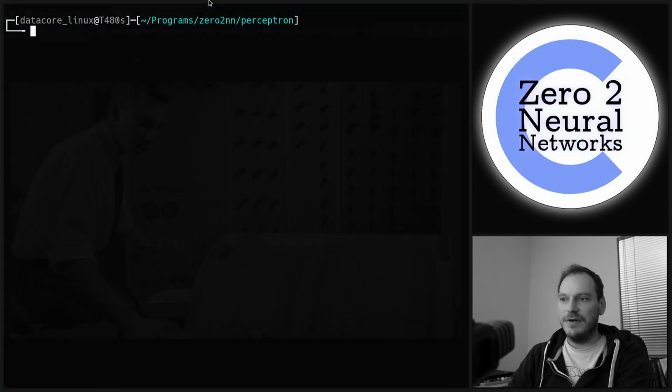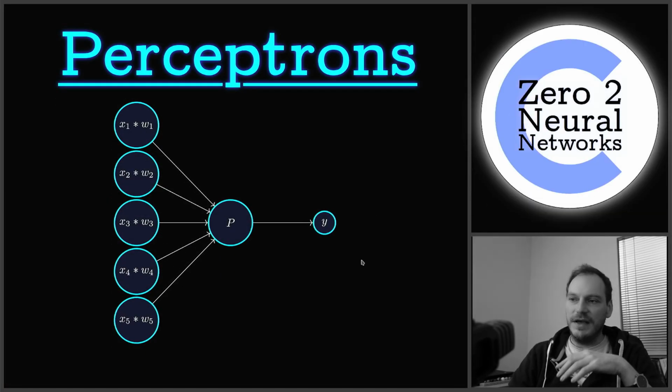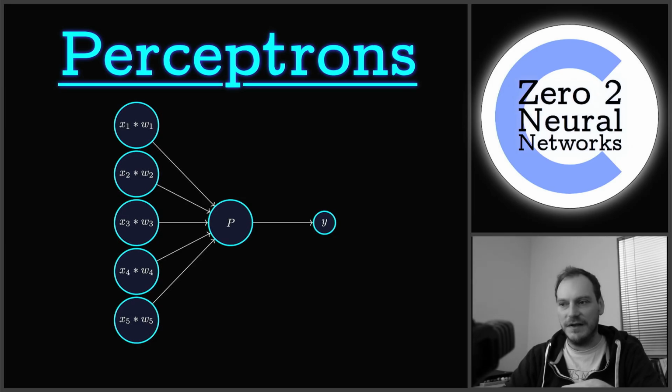So that is perceptrons, and that's where artificial intelligence begins. It all starts with perceptrons, and then perceptrons led to multi-layer perceptrons, which led to feed-forward neural networks, which lead on to all the stuff we do today, convolutional neural networks, recurrent neural networks. There's all kinds of different ones now. But they all have the basic same premise, where we have inputs, weights, and they arrive at some kind of sum in the end.